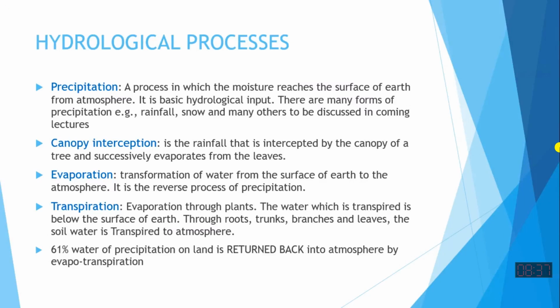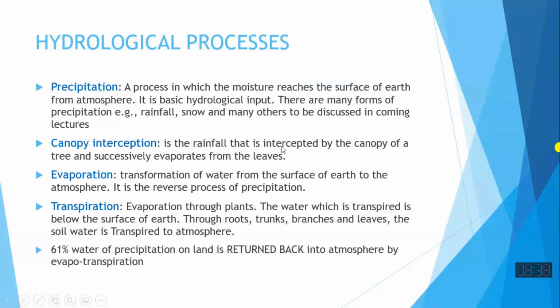When precipitation occurs, not all rainwater reaches the ground immediately. Some of that is intercepted or stopped by the canopy of the trees and vegetation. That part of the water held by the vegetation cover we call canopy interception.